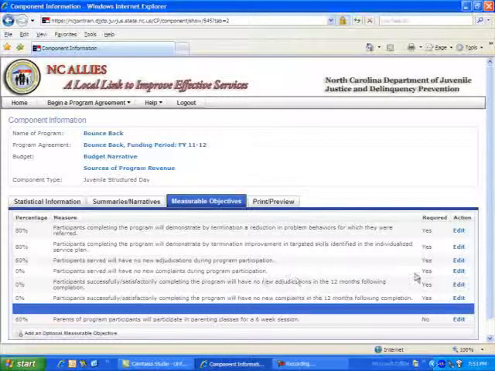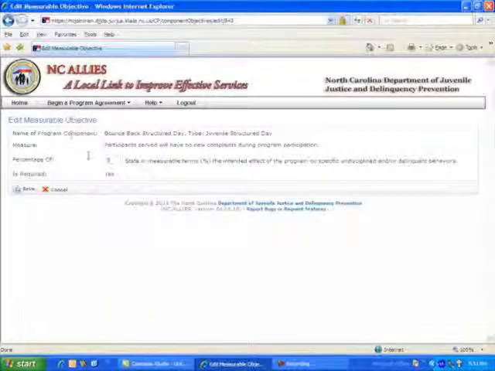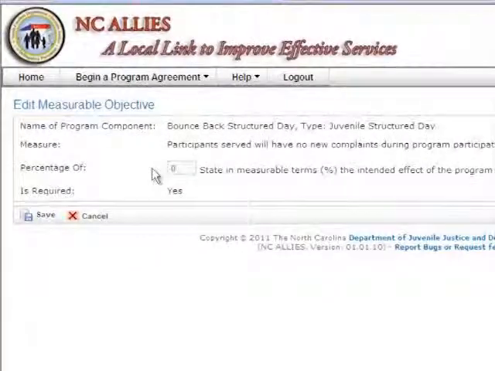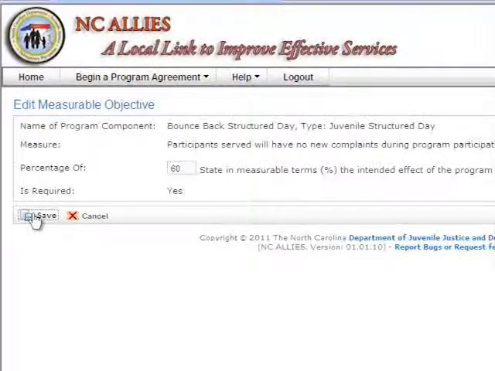Edit each one of the measures by clicking the Edit icon and indicating the percentage of youth that your program will satisfy this measure. Click the Save icon.